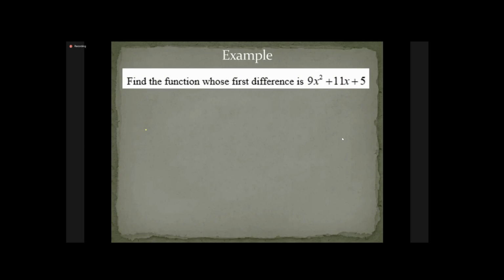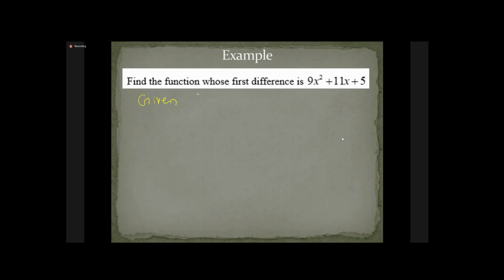So our aim is to get f(x), or y equal to f(x), whose delta f(x) is this one. The given part is delta f(x), the first difference, given as 9x square plus 11x plus 5. And now what we want is f(x). So actually we have to integrate. But if you integrate this directly, like 9x cubed by 3 plus 11x square by 2 plus 5x, it may not be correct, or definitely it is not always correct. So first we have to write this in factorial notation. So delta f(x) as it is.